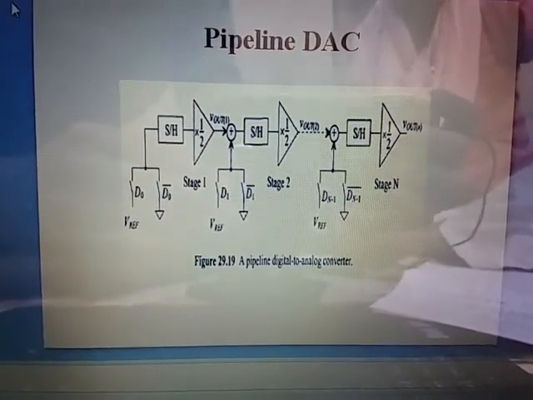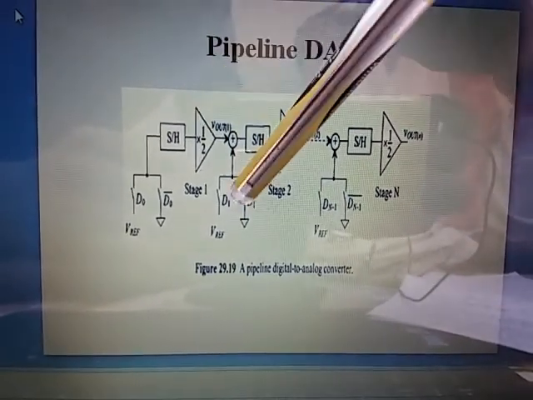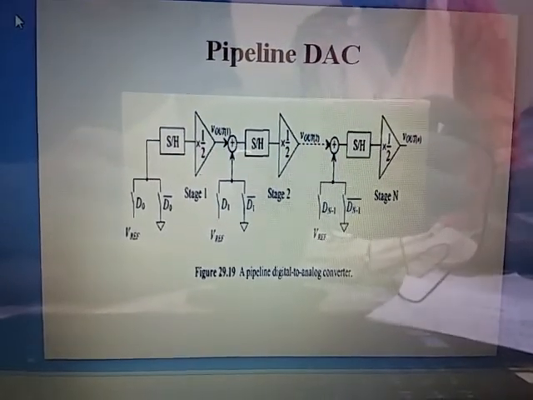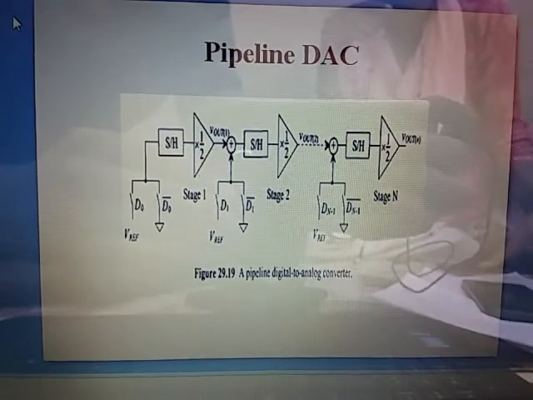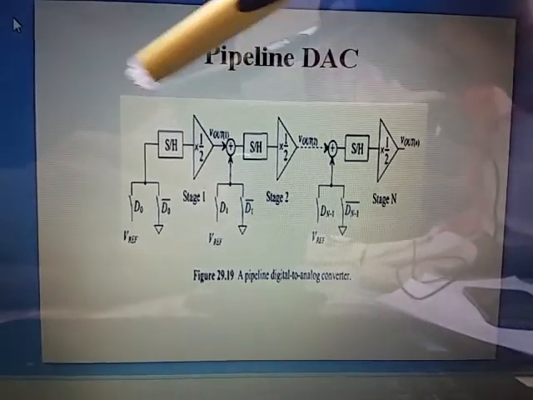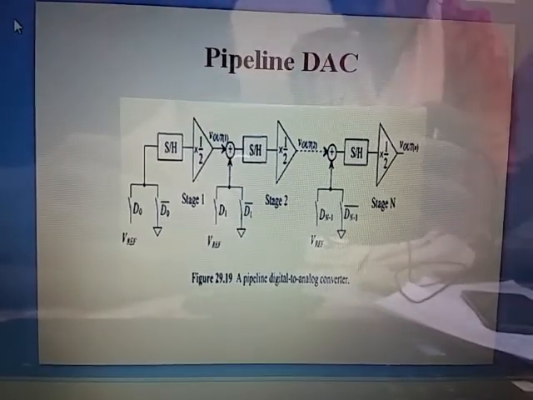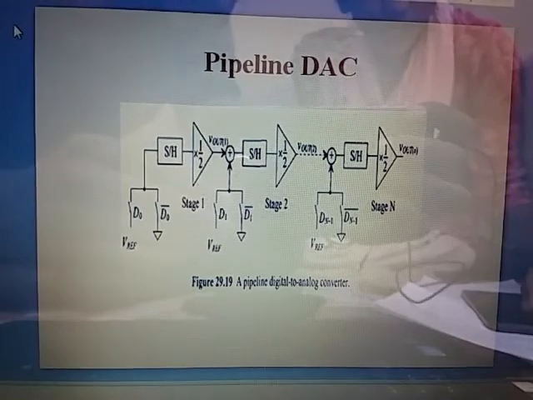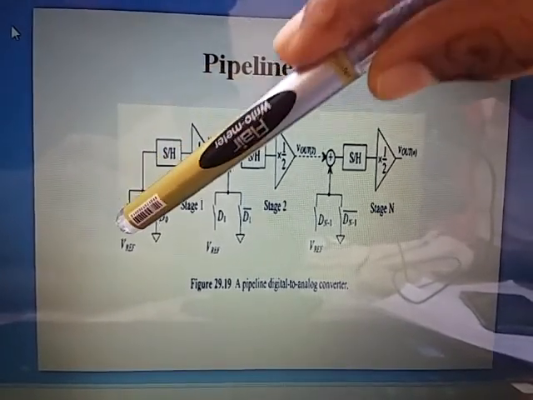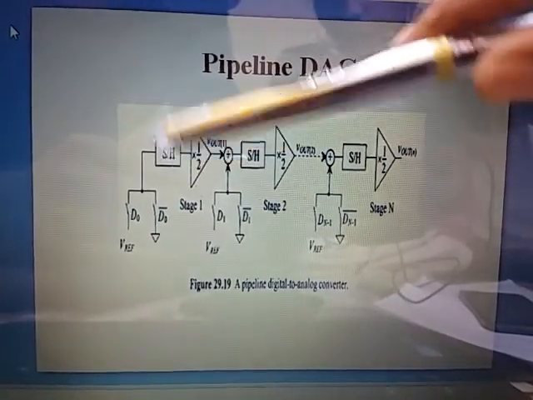So here there are n number of stages, as shown in the figure. Here it is a sample and hold circuit, then the first stage, second stage, and up to the n-th stage. N number of stages are connected to perform the results. Each stage works on the conversion. If the input bit is 1, the reference is added to the output of the previous stage.